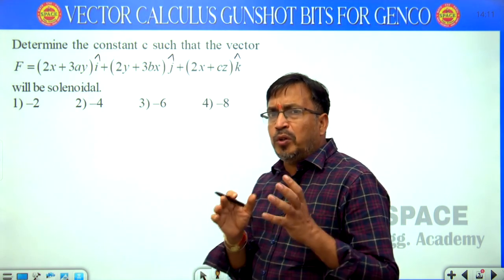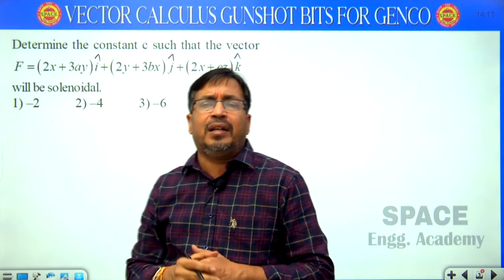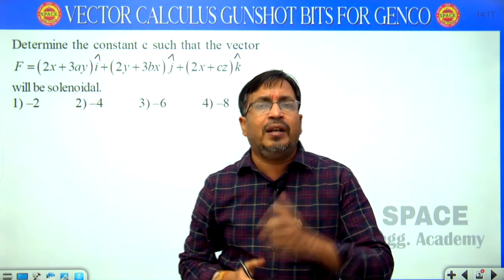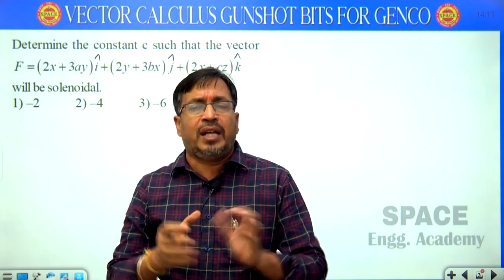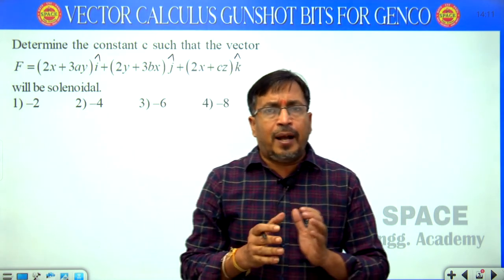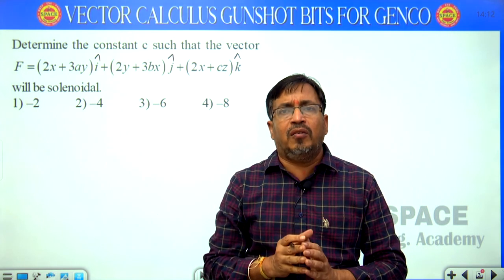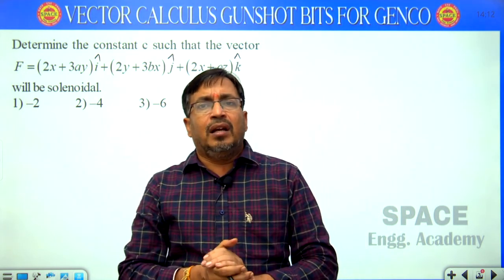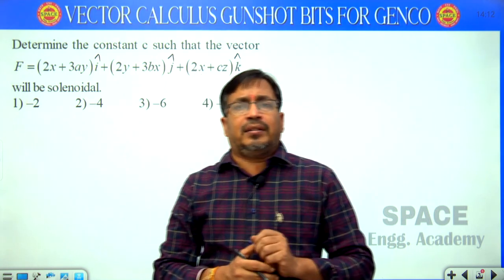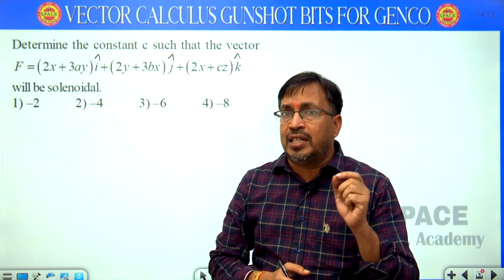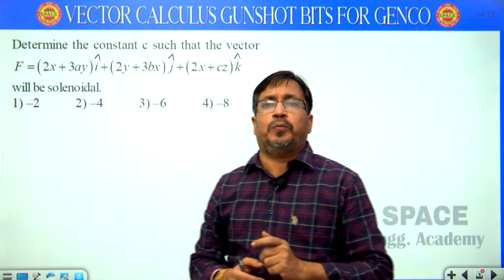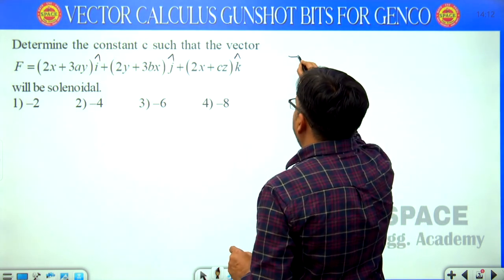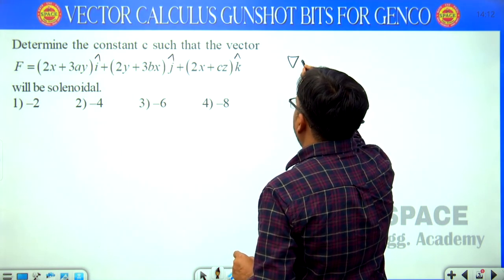See, there are two terms that are most important in vector calculus. One is solenoidal and another is irrotational. What is the meaning of solenoidal? What is the meaning of irrotational? It means if A is a vector, and if its divergence is 0, then it is known as solenoidal.